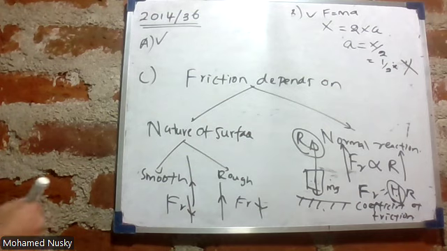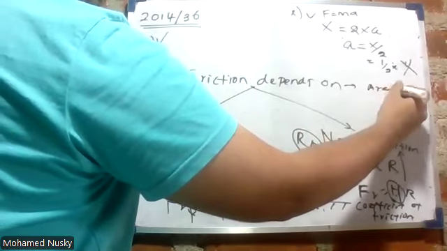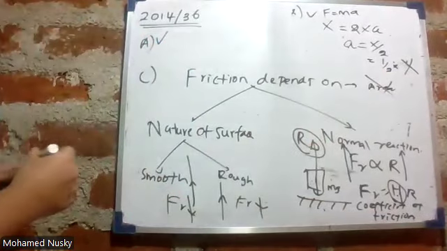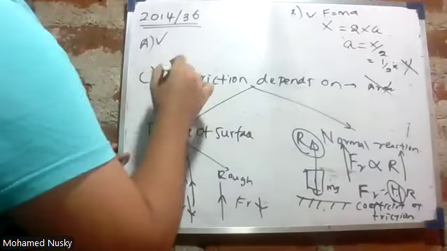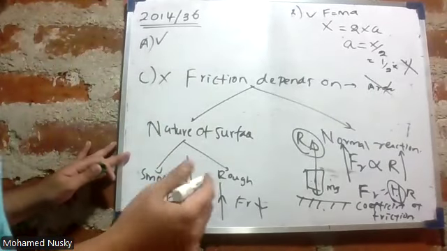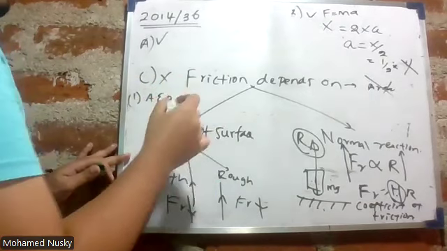So, friction doesn't depend on area. Therefore, this object can be 450 centimeter square in contact with the surface or 900 centimeter square in contact with the surface. In both instances, the friction will be the same. Friction will be y, not half of y. Therefore, this is wrong. The answer should be the first: only A and B are correct.